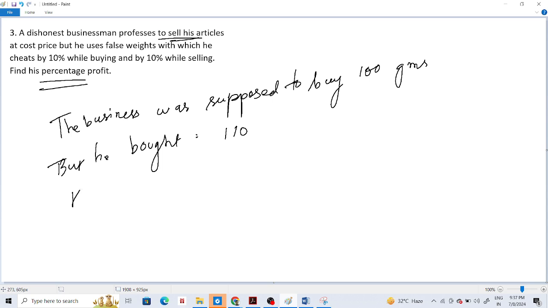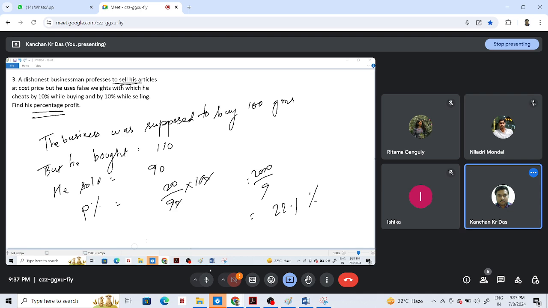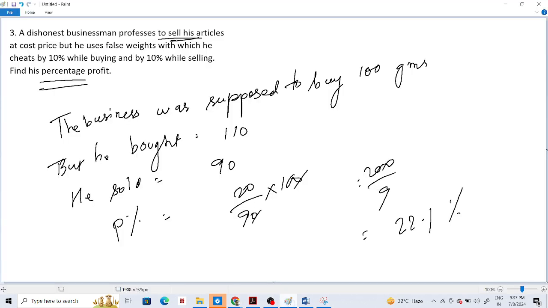How much did he sell? 90. Correct. So that means what is the profit percentage? 20 by 90, that is 22.22. Right. 22.2%. Understood?